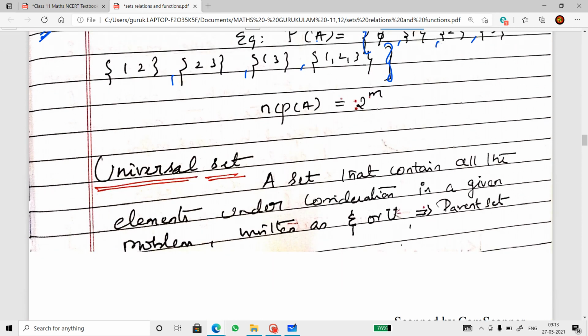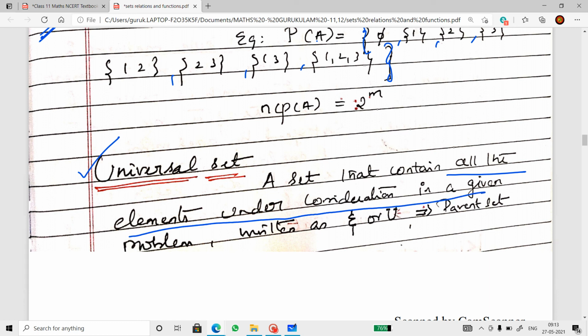Universal set. The universal set is otherwise called the mother set. It is a set that contains all the elements under consideration in a given problem, written as this or as this. So this is a parent set. All right. So these are the different types of sets.